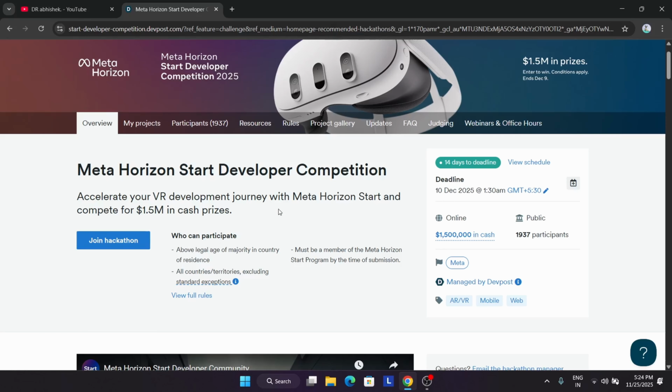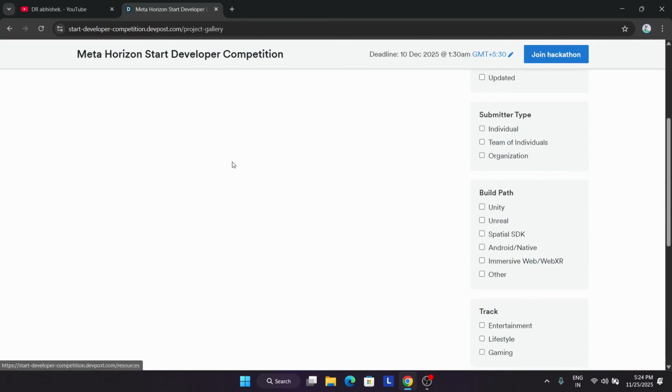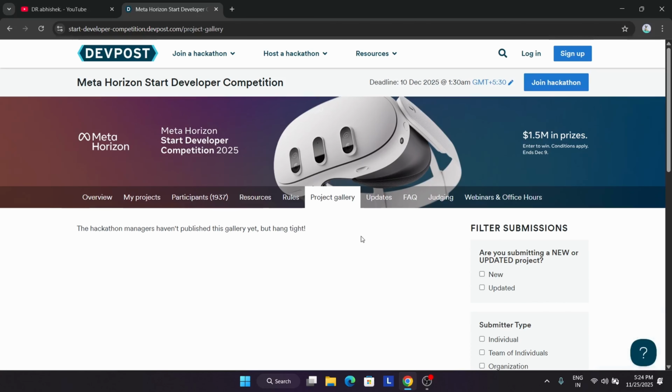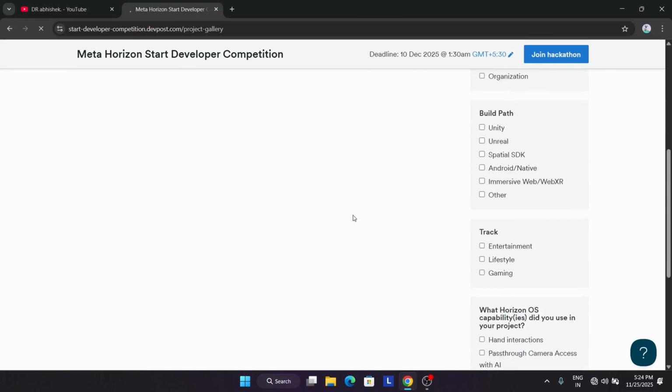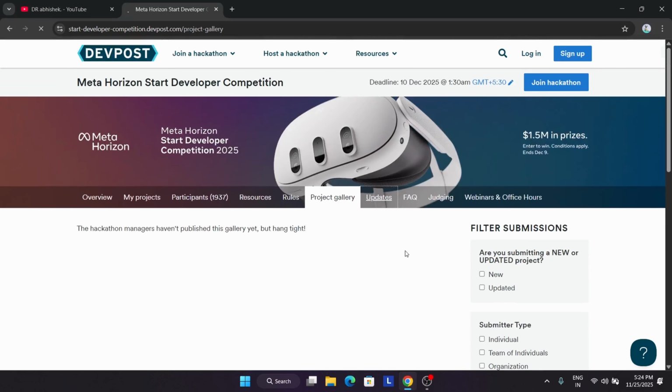If you are on the no-code side and don't know coding, then video recording and demo you can easily do. You can learn how to demo by coming to the project gallery. They have not posted it yet. Basically, when the hackathon ends, they post a project gallery so that you can check who the winners are. For example, in the Meta Horizon challenge, if we come here, you can see this is a challenge. If I just show you, wait a second.